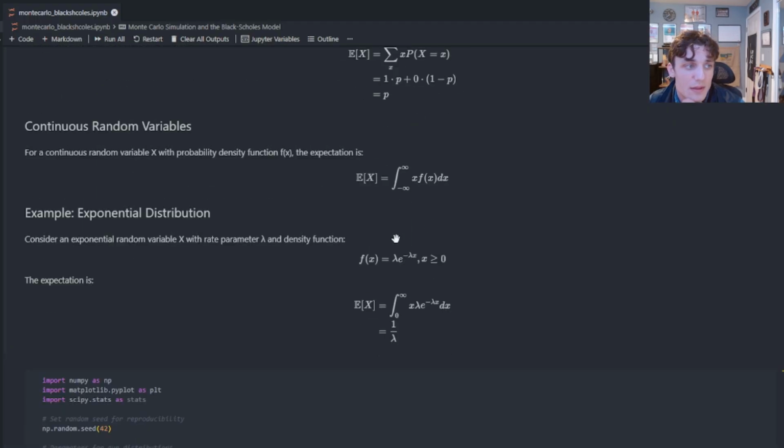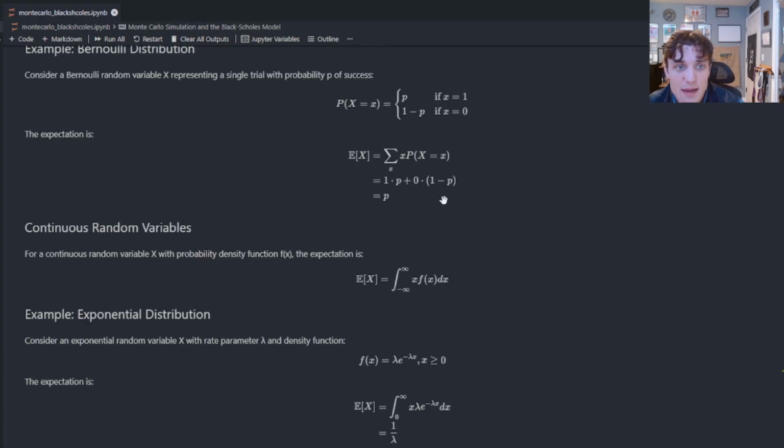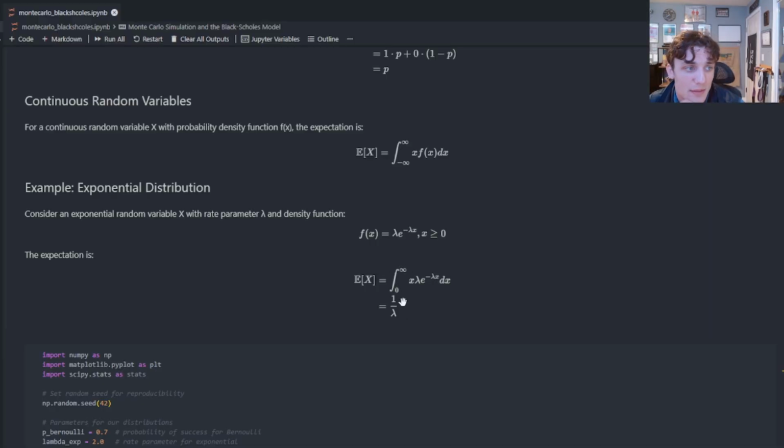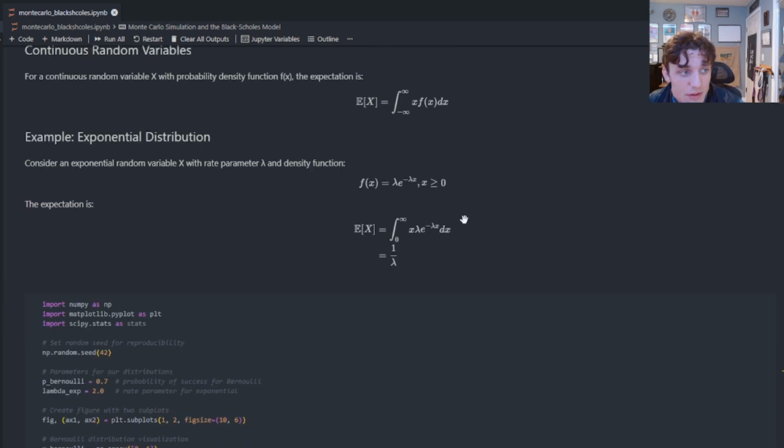If we scroll down here to the continuous case, instead of a summation, we have an integral. Instead of a mass function, we have a density function, and we can apply this in the same capacity in a continuous setting, substituting in an exponential probability density function. And if we integrate across that entire region, we will get the closed form solution for the expected value.